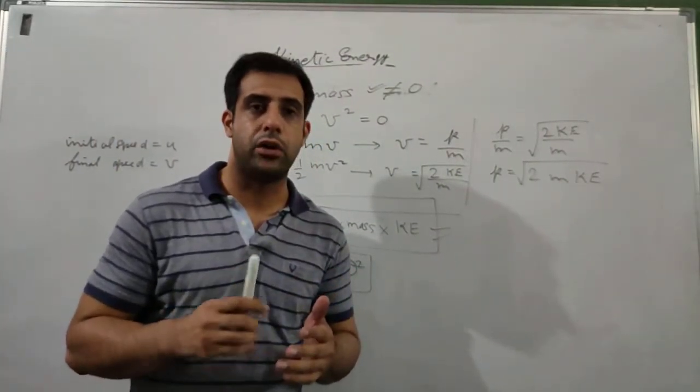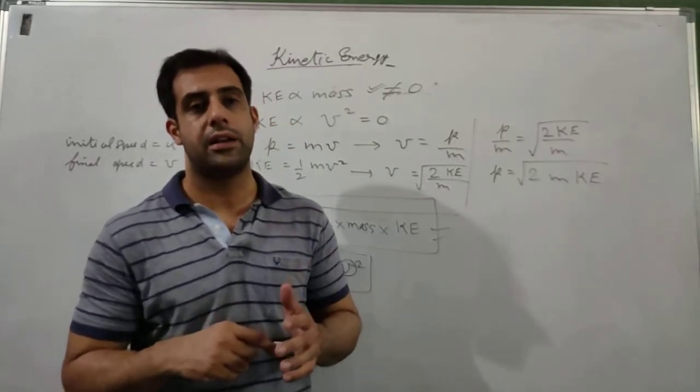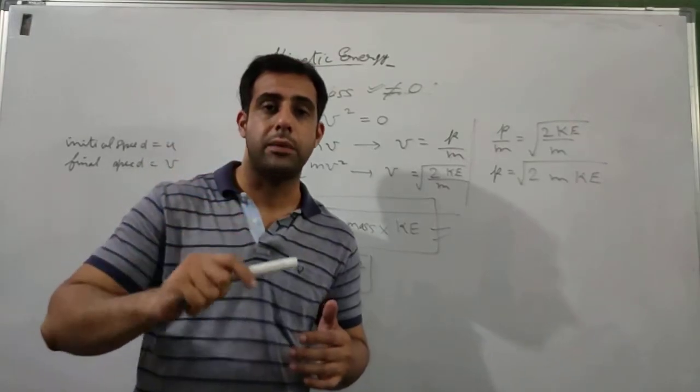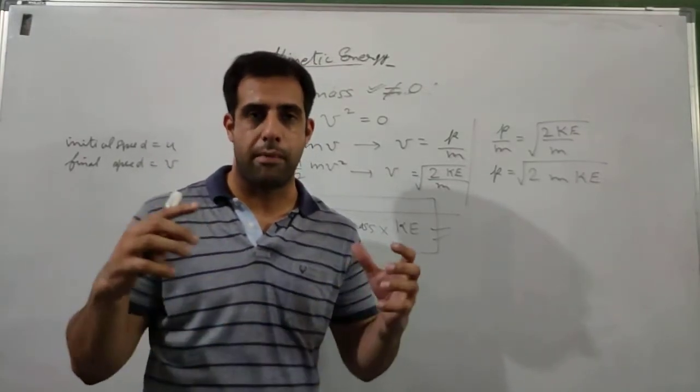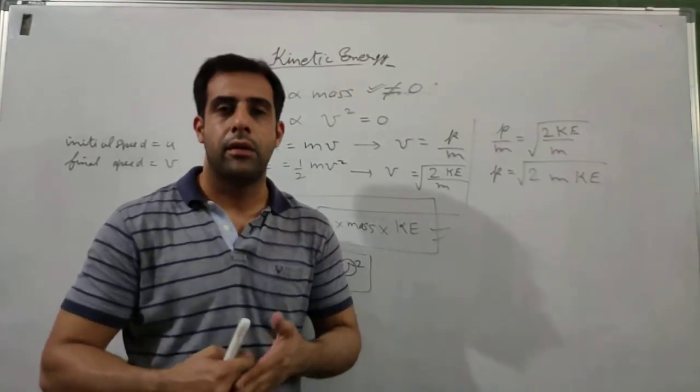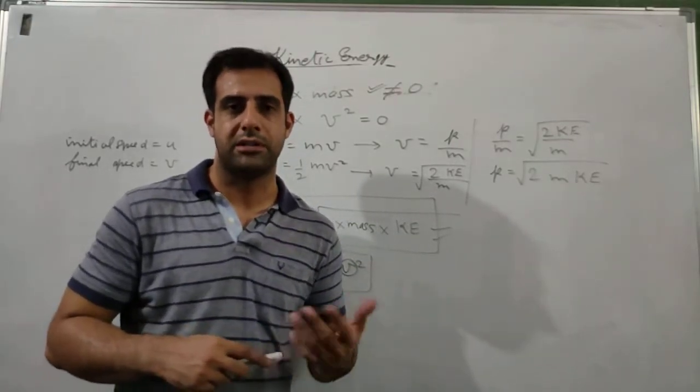So go through this. I'll also give you some numericals on kinetic energy. And then in the next video we'll establish a relation between kinetic energy and potential energy, because remember, both of them are two different types of mechanical energy only. If we combine kinetic and potential energy, we will get mechanical energy. How do we get that? We'll understand with the help of examples in the next video.